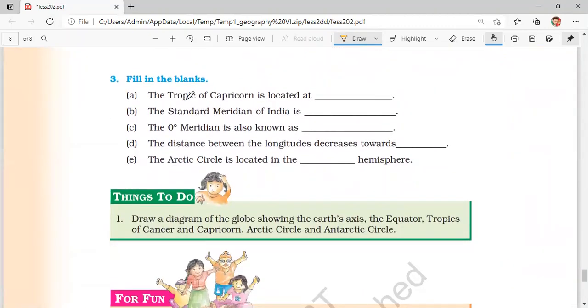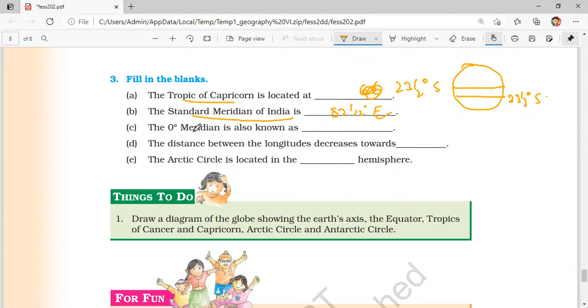Now, fill in the blanks questions. The Tropic of Capricorn is located at where? 23.5 degree south, meaning this is a parallel of latitude which is located here, 23.5 degree south. The standard meridian of India is 82.5 degree east. 0 degree meridian is also known as prime meridian. And the distance between the longitudes decreases towards where?